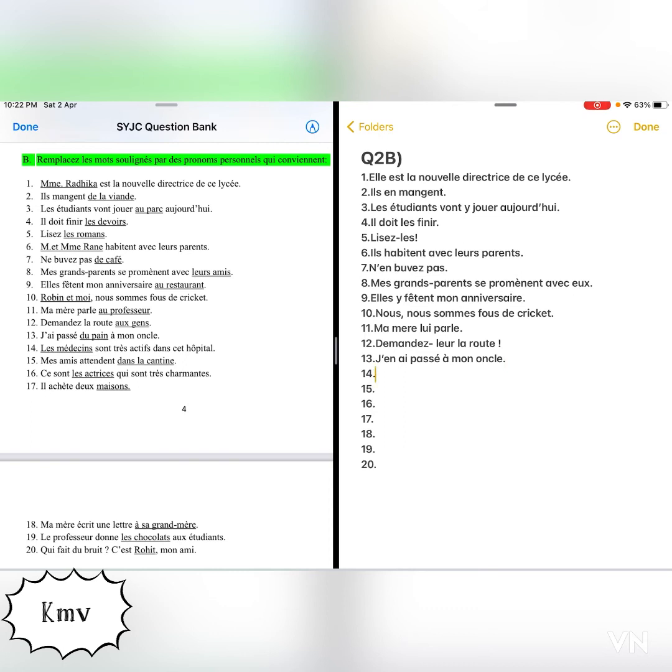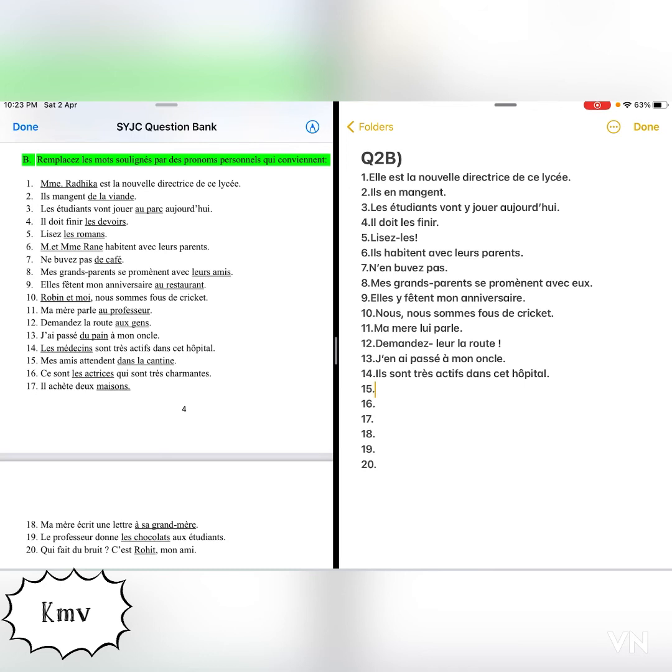Okay, let's go to the next one, 14th one. Les médecins sont très actifs dans cet hôpital. It means the doctors are very active in this hospital. So the doctors will be replaced by which pronoun? Ils. So you'll write ils sont très actifs dans cet hôpital.